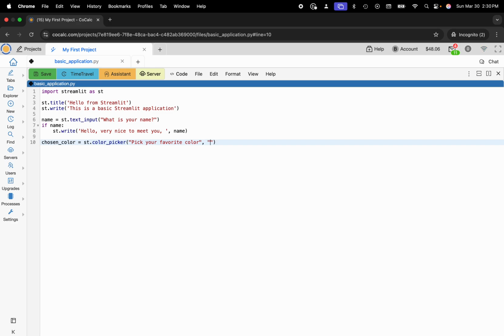Okay, and I just so happen to know that this is a bright orange color to get the color picker started on the right note. So let's go ahead and do that. And then I'll do st.write, your color of choice, chosen color. All right.